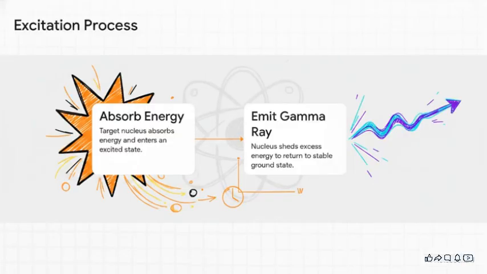So, what happens to a nucleus when it suddenly absorbs all that extra energy? Well, it gets excited. Mathematically, we show this excited state with a little asterisk, but it can't hold on to that buzz forever. Take elements like nitrogen-14 or lead-208. First, they absorb the hit and get all riled up. Then, to shed that excess baggage and chill back down to a stable ground state, they fire off a gamma ray. The internal structure hasn't changed, but it had to vent some radiation to stabilize.